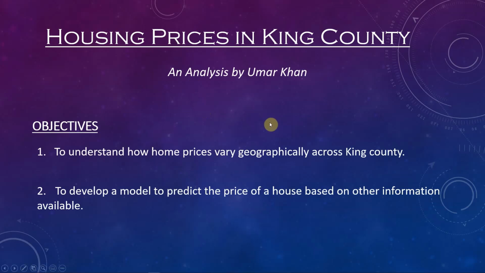The dataset that we're working with had around 21,000 records of individual houses. It had the price of the house as well as other information about the house, such as its square footage, the lot size, the zip code that it was in, the number of bedrooms and bathrooms, and so on.